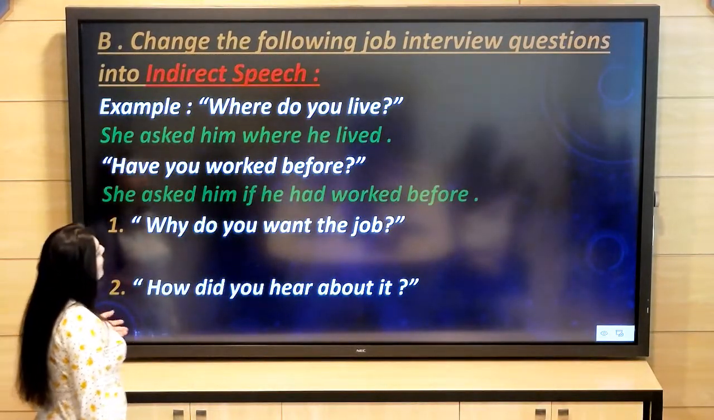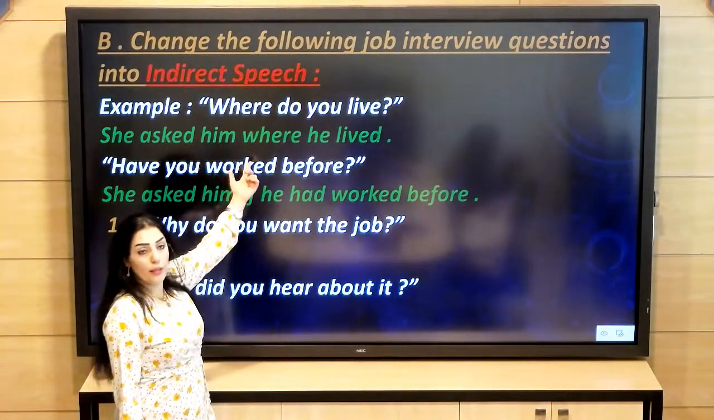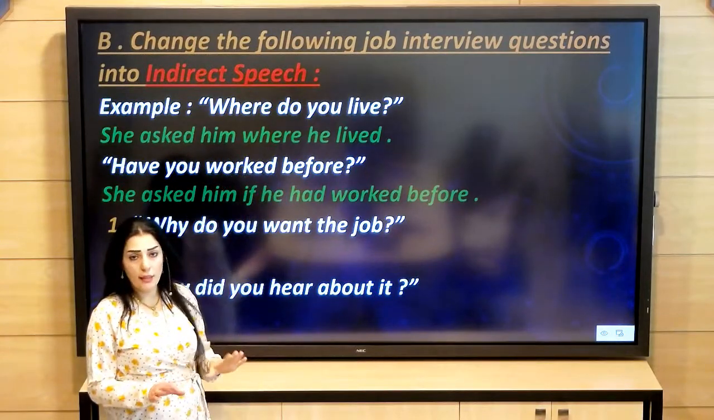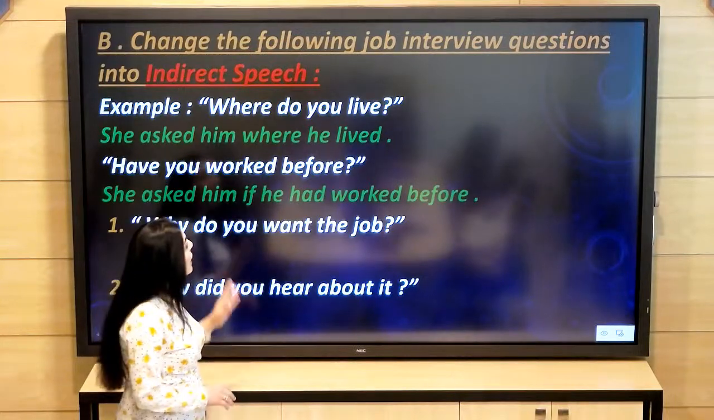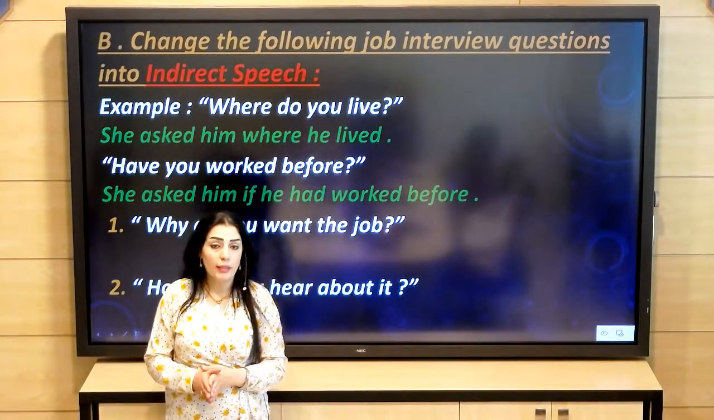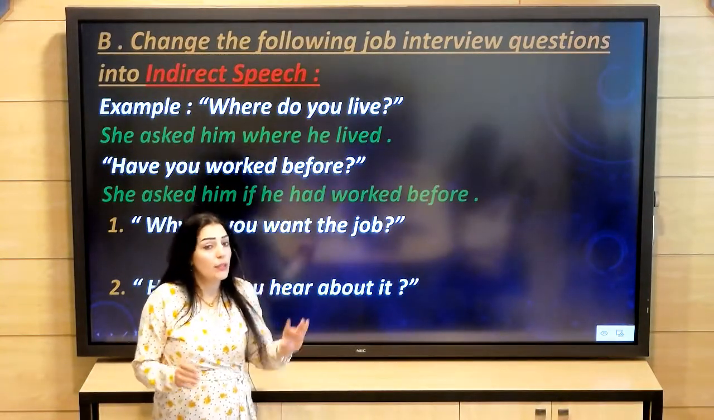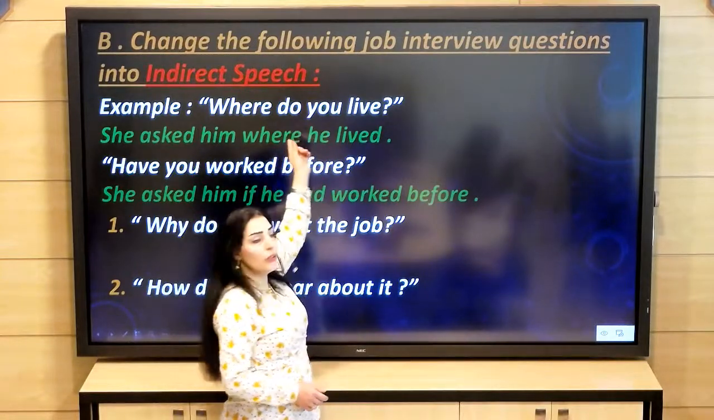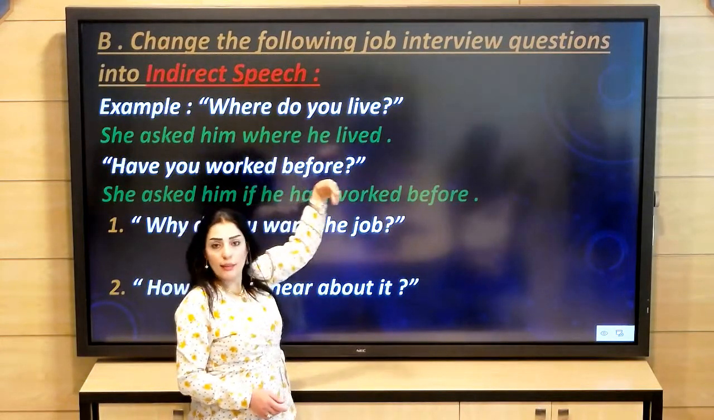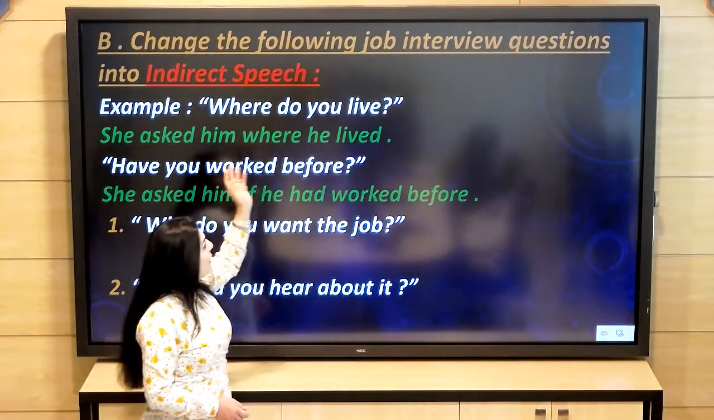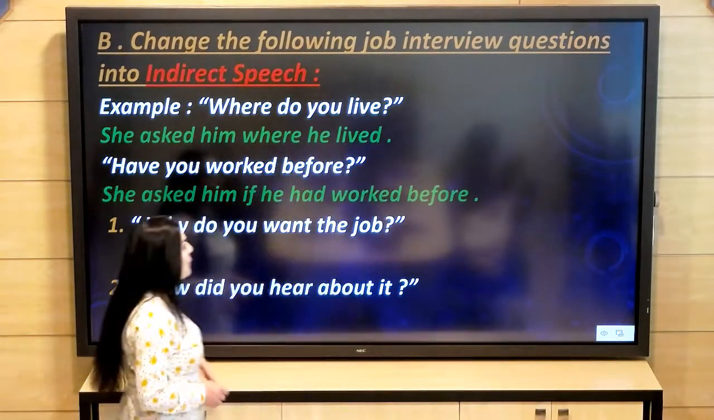So she asked him where he lived. The WH word, which is where, will stay. So where is the same, it is where. Do you live, it is simple present. Simple present will become simple past, and there is no need to write the auxiliary verb do. So do is omitted. It is deleted. And live will become lived because simple present will become simple past.